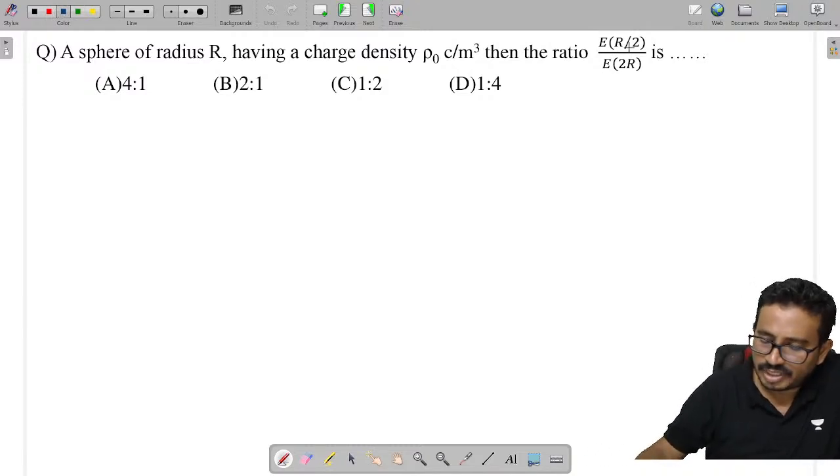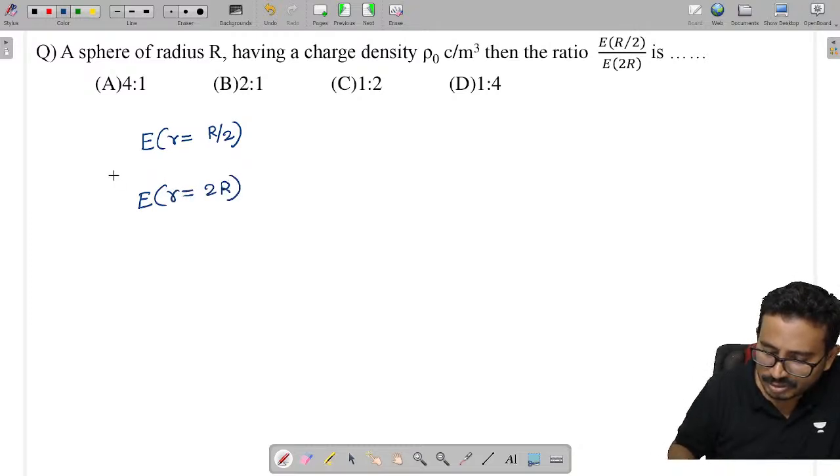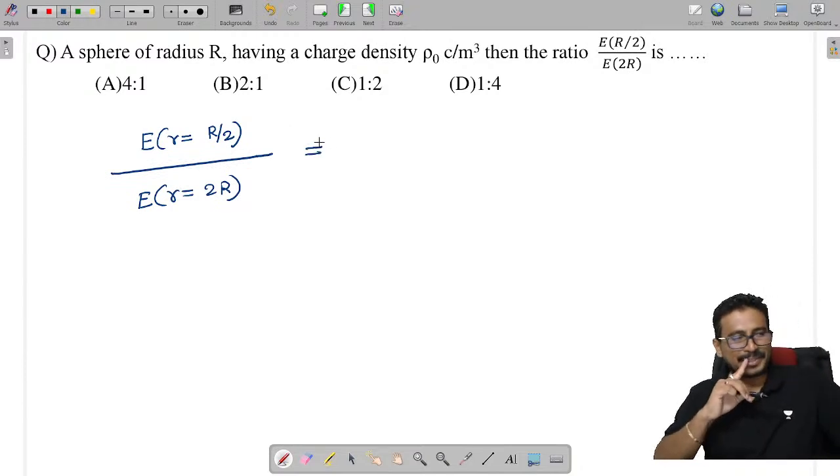Now they are asking to find the electric field where small r is given as capital R by 2. And they are asking to find the electric field where small r is 2R. They are asking to find the ratio between these two.